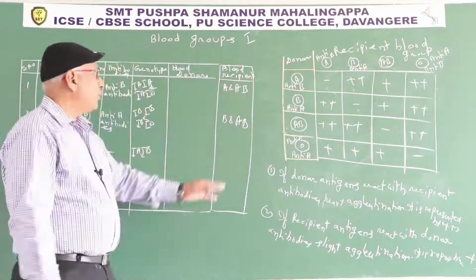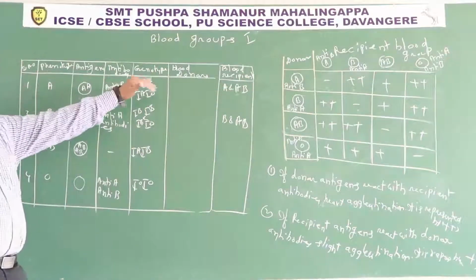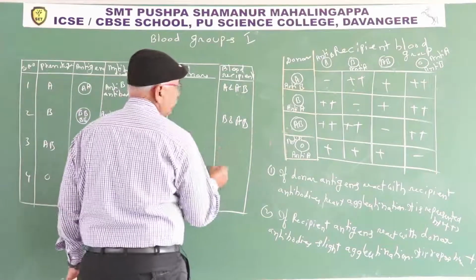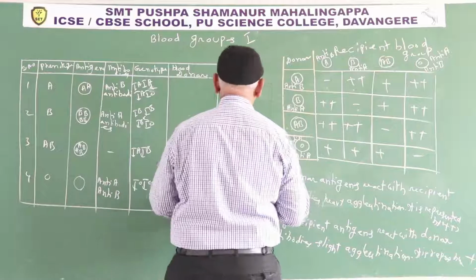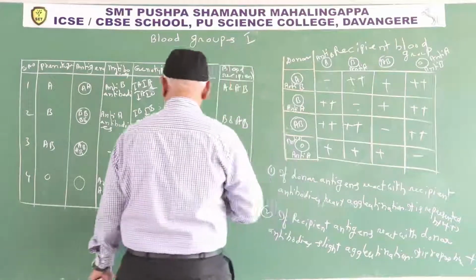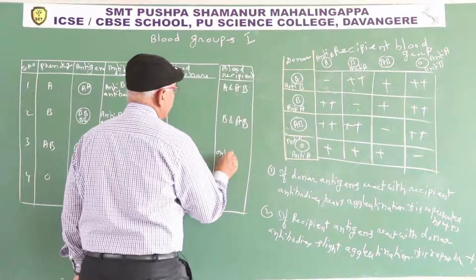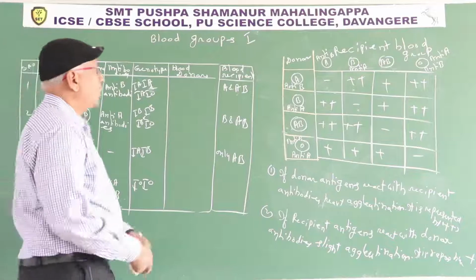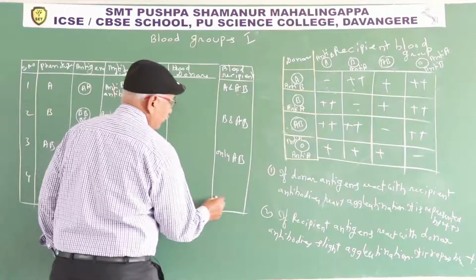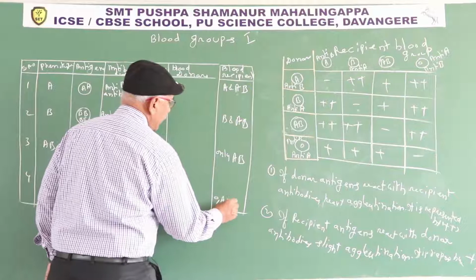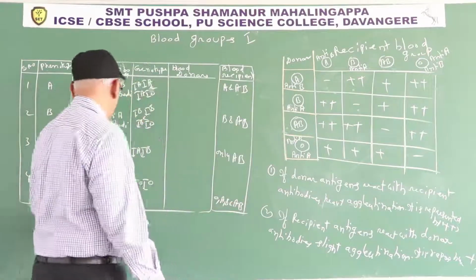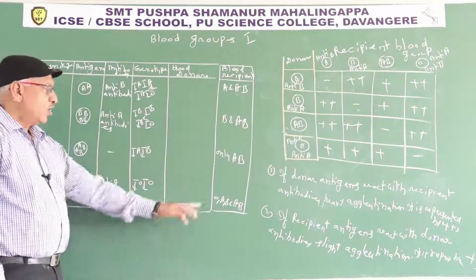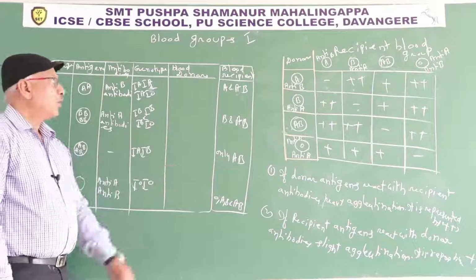Blood recipient means the blood groups receive blood from that particular blood group. Persons having AB receive blood from AB only. O recipients receive from O, A, B and AB. That's why O is the universal donor. All blood groups receive blood from O.